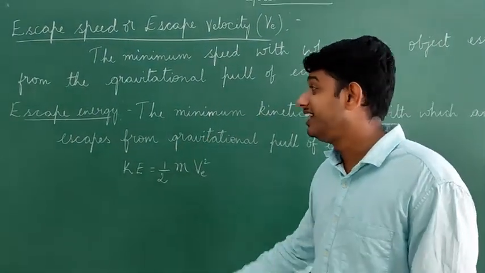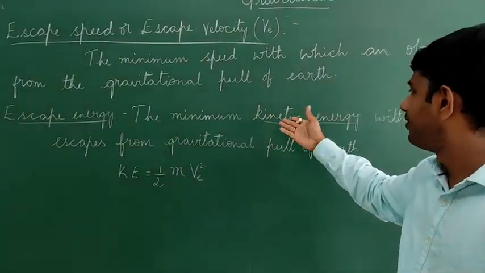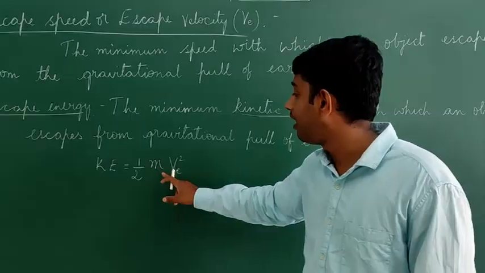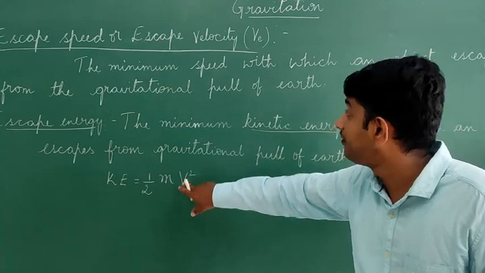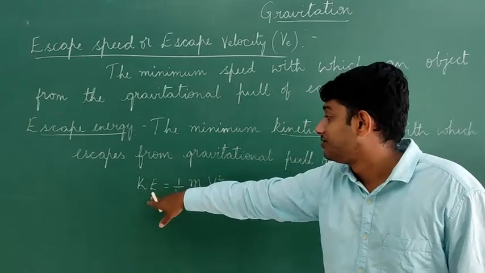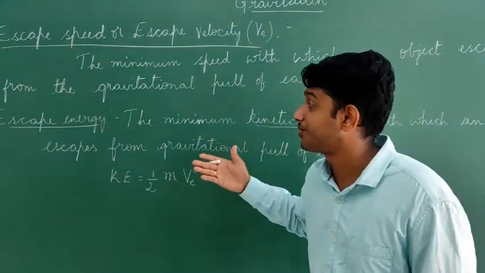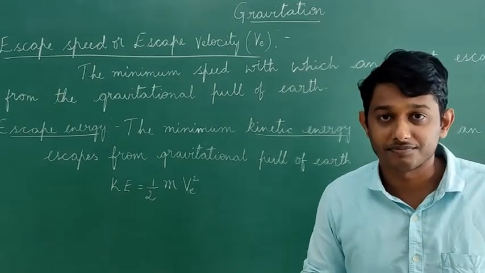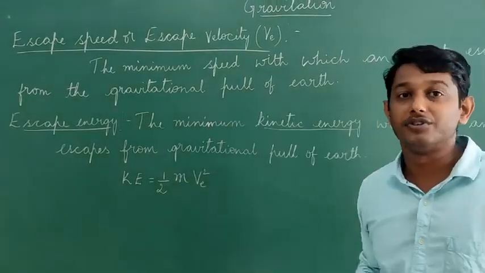So this escape energy has an expression. Here I have written the minimum kinetic energy. We know the expression for kinetic energy, that is half m v square. But what we have here is half m Ve square. We don't have the ordinary velocity here; the velocity we have is escape velocity. Only that difference is here. So escape energy or kinetic energy is equal to half m Ve square. This is the expression for escape energy. These two definitions are very, very important. They are repeated in most of the question papers, so you have to know this.